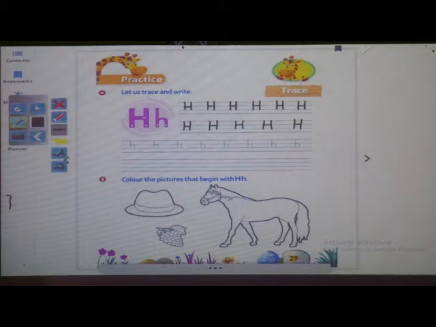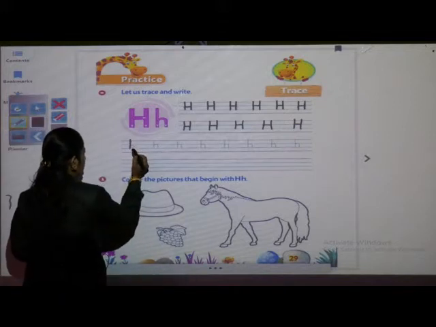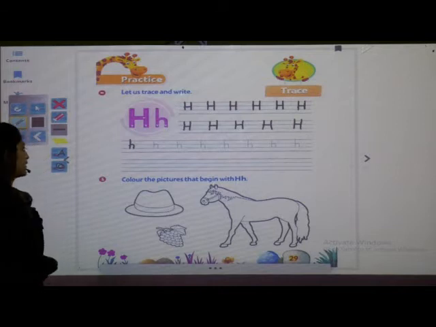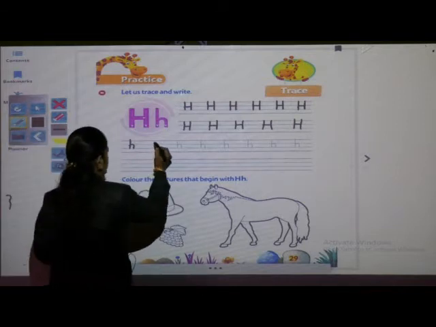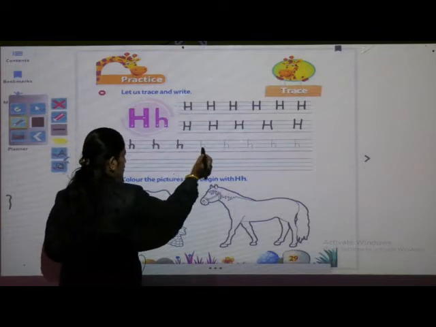Now I will show you how to write small h. First, from red to blue line, you have to draw one standing line, and from blue to blue line, a small curve.